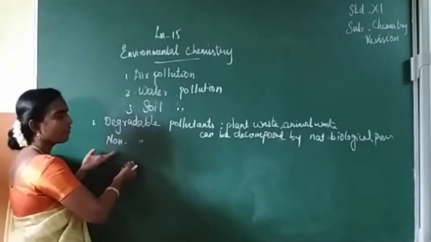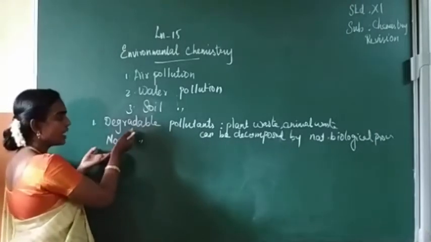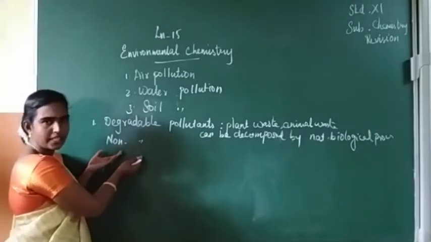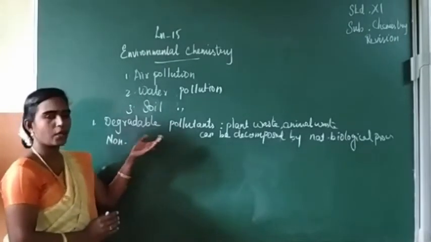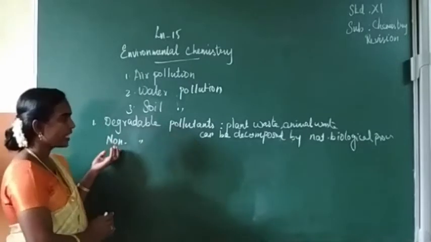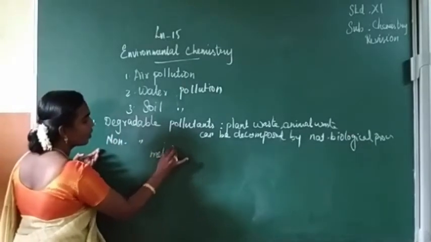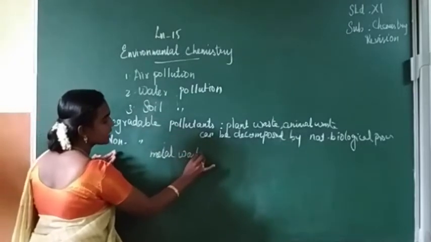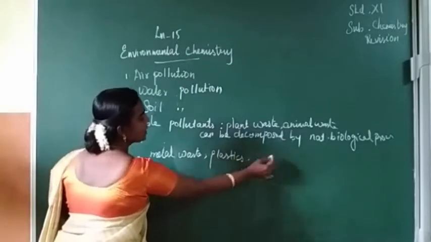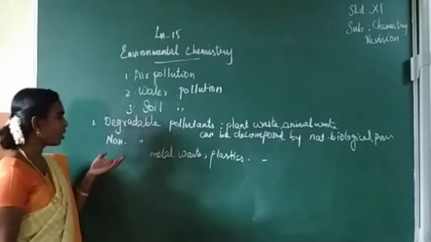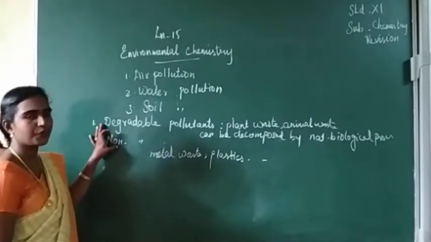Just the reverse for non-degradable pollutants: these waste matters cannot be decomposed by natural biological processes. We can say maybe metal waste, plastics. These are common examples of non-degradable pollutants. Pollutants are of two types.